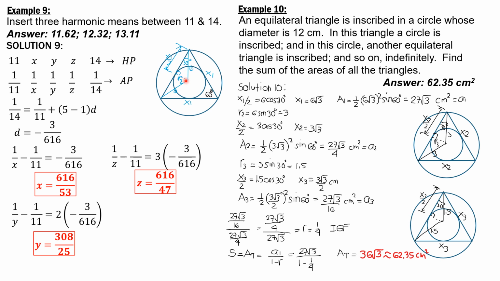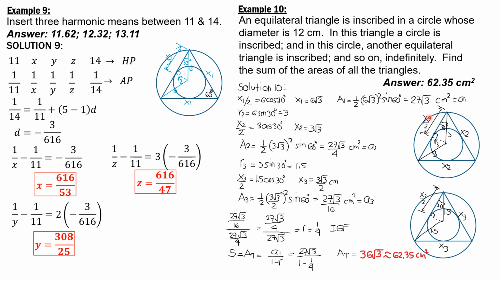I'll call this radius R2, the radius of the circle here, which I just enlarge so that you can still follow the solution. R2 is, from this right triangle, hypotenuse times sine 30. R2 is 6 sine 30, so it is 3 centimeters.